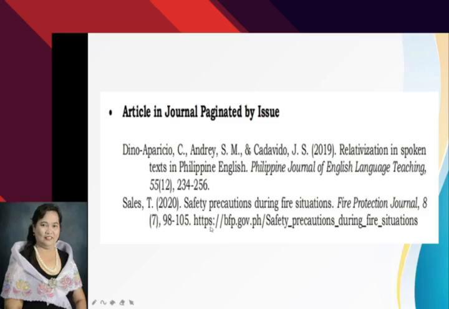The URL, https, colon, slash slash, bfp.gov.ph, safety, no, it's not that, safety underscore precautions underscore during underscore fire underscore situations.